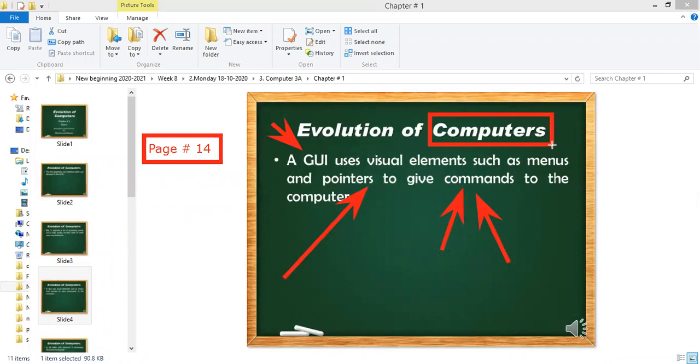You can move the mouse very fast, but the keyboard cannot do work as fast in comparison with the mouse. So the graphical user interface uses visual elements like menus. You click on the menu, you click on the start button, you click on the options, and you use pointers to give commands to the computer. You give a command like shut down, or you give a command to delete the folder. There are so many commands.